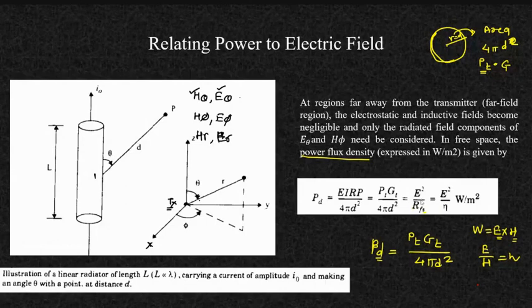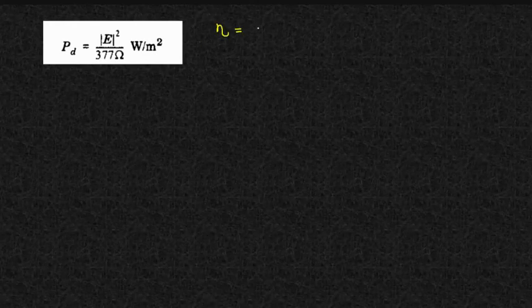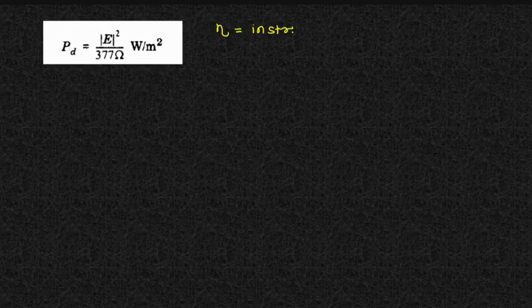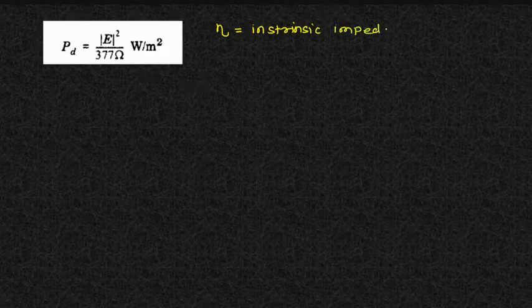So finally they have termed it, if you ignore this equation it will be okay. ठीक है, the only thing in which we are interested is the power density in terms of the electric field intensity, which is E square by eta. ठीक है? So the next thing is this. Now if I'm saying my PD is E square by eta, eta is nothing but the intrinsic impedance. So intrinsic impedance is nothing but the impedance of free space, and it is given by 120 pi.